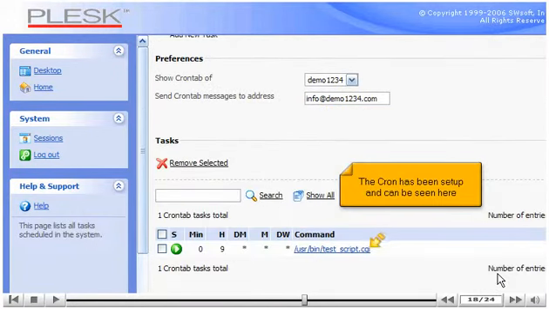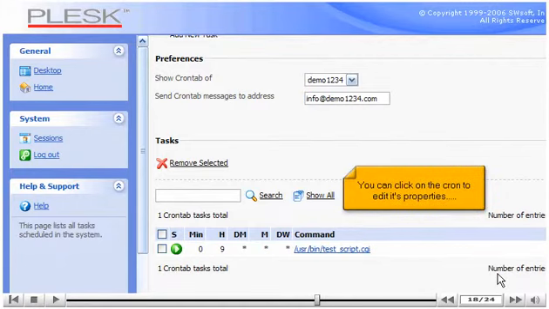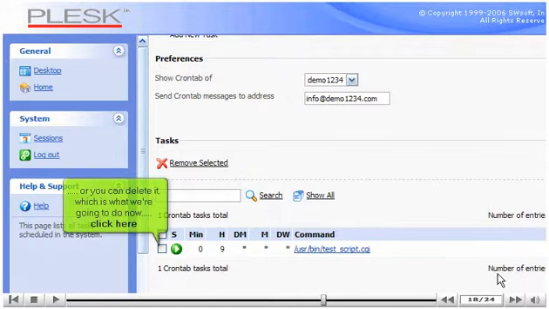The cron has been set up and can be seen here. You can click on the cron to edit its properties, or you can delete it, which is what we're going to do now.